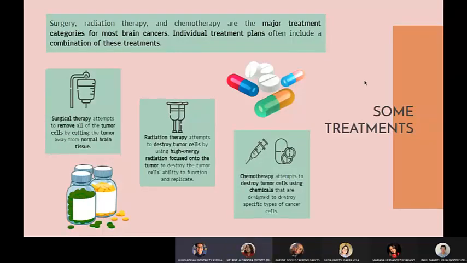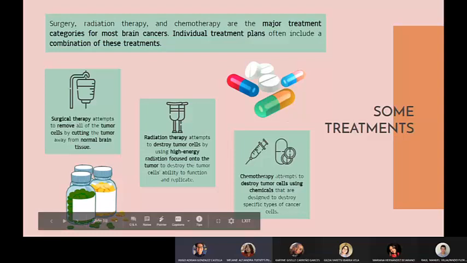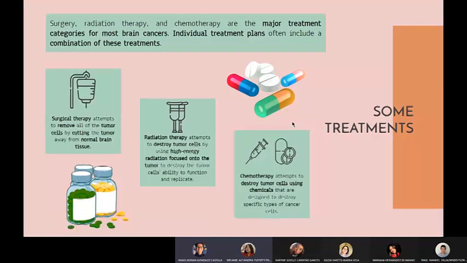Well, some treatments. Surgery, radiation therapy, and chemotherapy are the major treatment categories for most brain cancers. Individual treatment plans often include a combination of these treatments. Surgery is a traditional form of cancer treatment. It is the most effective in eliminating most types of cancer before it has spread to lymph nodes or distant sites. Surgery may be used alone or in combination with other treatments, such as radiation therapy and chemotherapy.